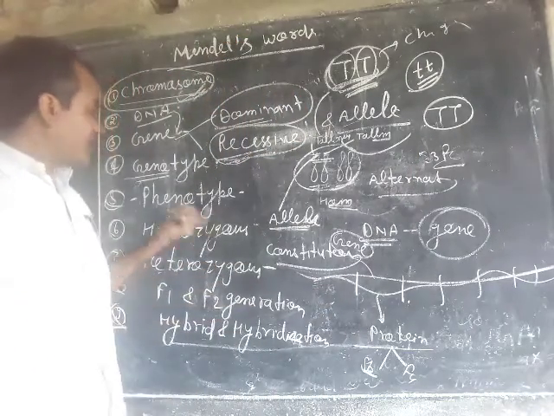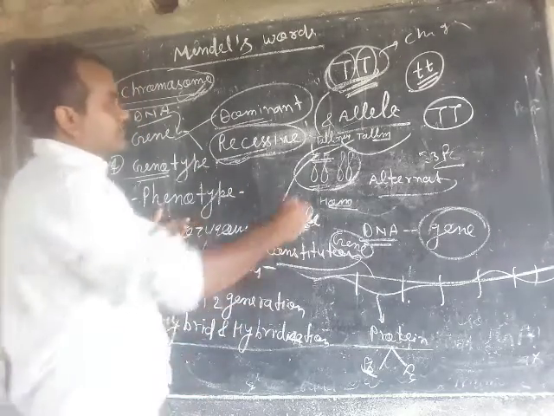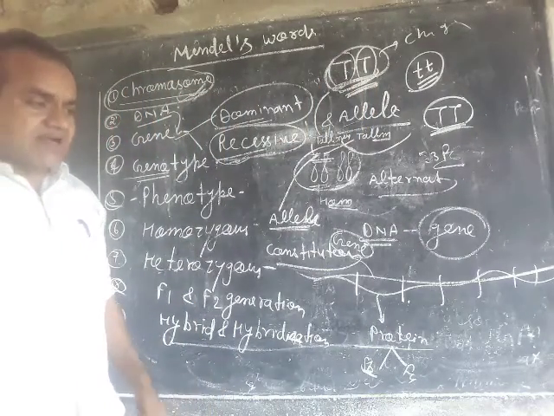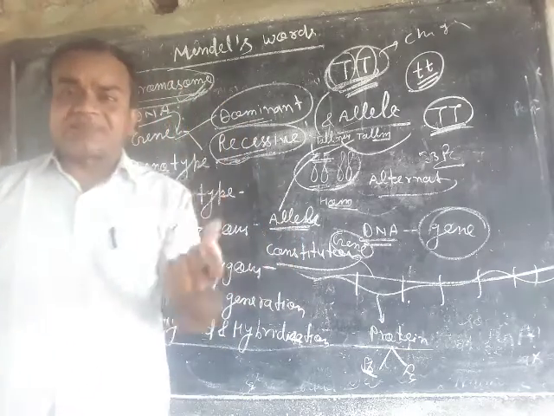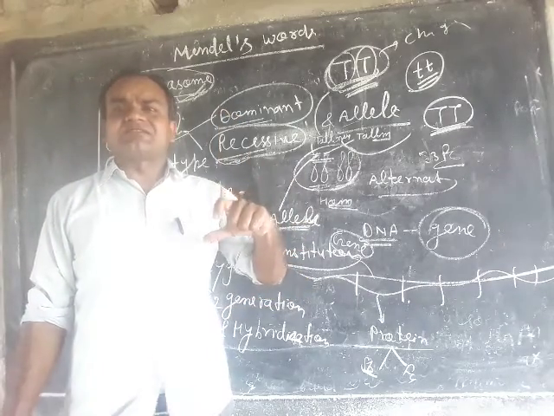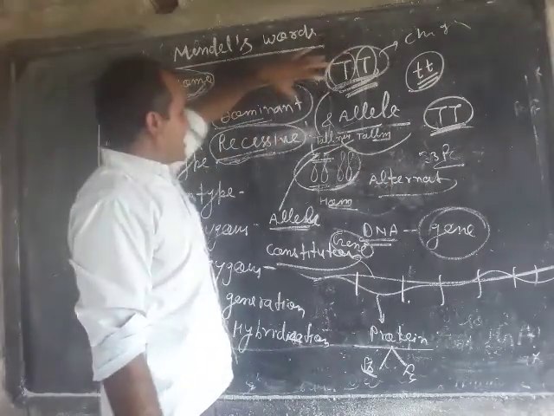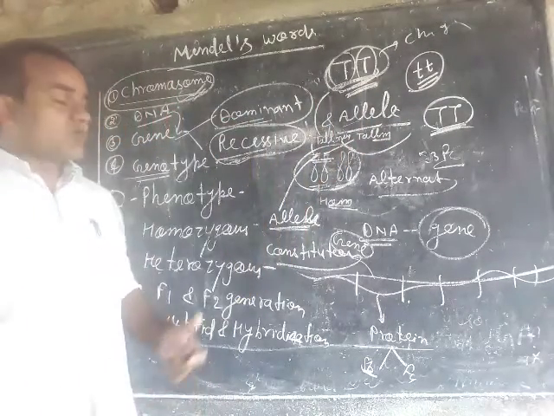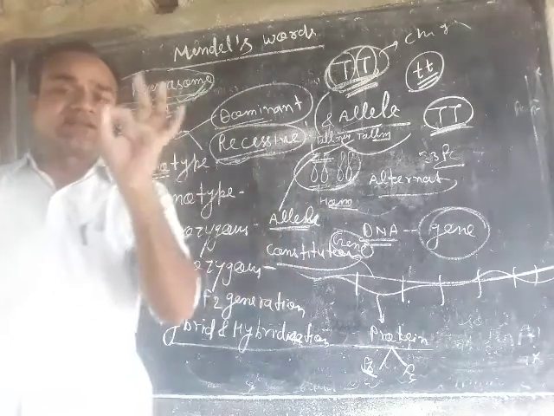Means the genotype is expressed in the form of symbols. Such as what is the symbol of carbon? Capital C. What is the symbol of oxygen? O. Same here, what is the symbol or genotype of tallness? Capital T, capital T. What is the genotype of dwarfness? Small t, small t.